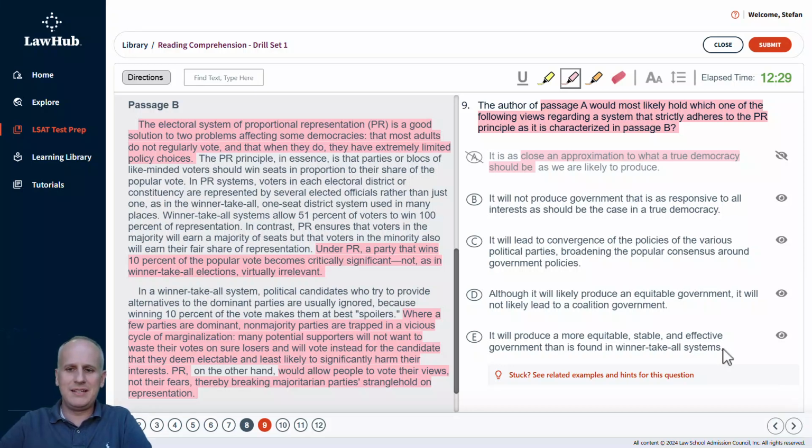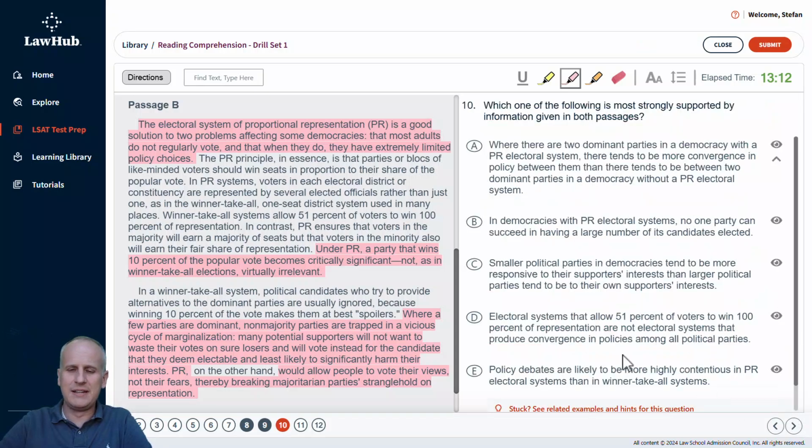Then we've got choice C. It will lead to convergence of the policies of the various political parties, broadening the popular consensus around government policies. This is positive. We know that is a reversal. Then choice D. Although it will likely produce an equitable government, well, it's not going to produce an equitable government. We just established that the author of A is not in favor of PR producing an equitable government, so we will block out choice D as well. And then it will produce a more equitable, stable, and effective government. Well, no, this again is backwards. So you can see most of the answer choices are backwards, except for the correct answer of B. And we can select that without even necessarily going back into the passage we just read.